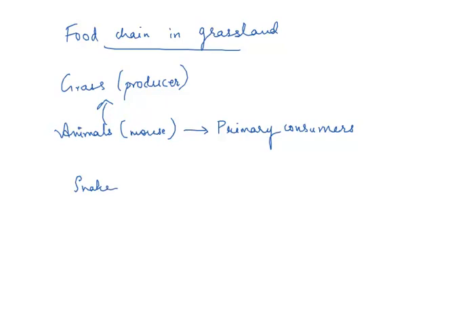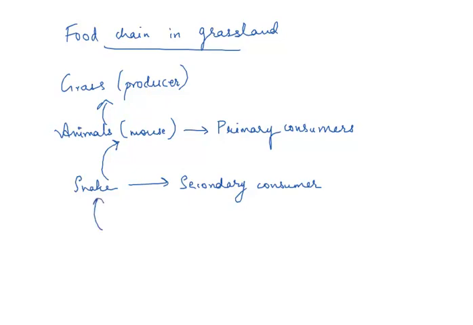Then come animals like snake. They are considered to be the secondary consumer. Why secondary consumer? Because snake can spot mouse easily on these open areas, and so it eats it. Snake acts as a secondary consumer.